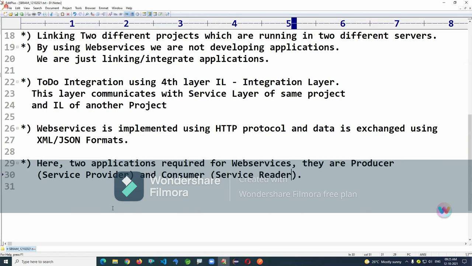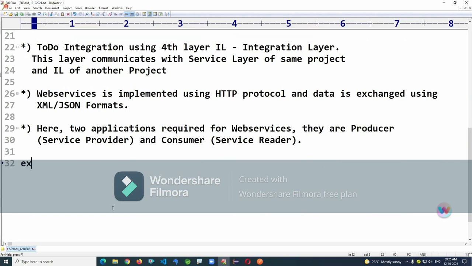Let me take one example. Loading amount to Paytm using XYZ bank application. Instead of XYZ, I'll just take ICICI bank application. We are loading amount.